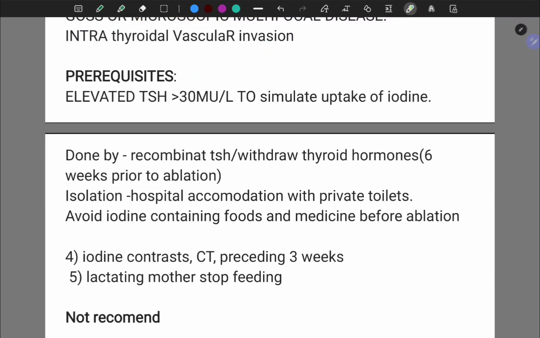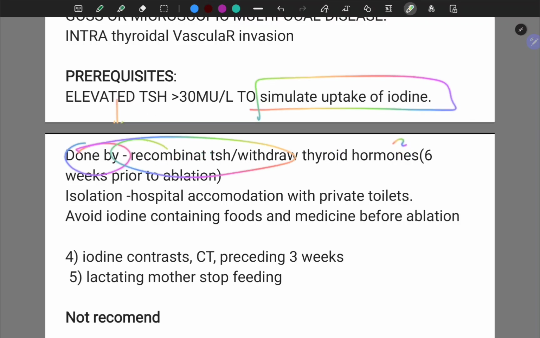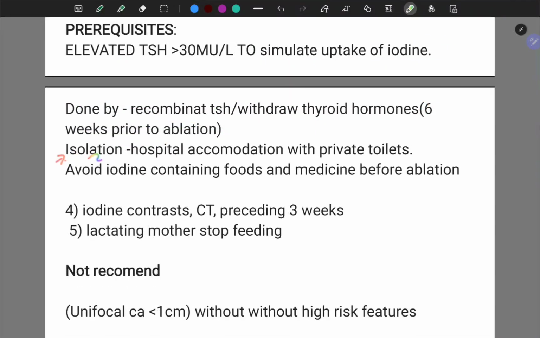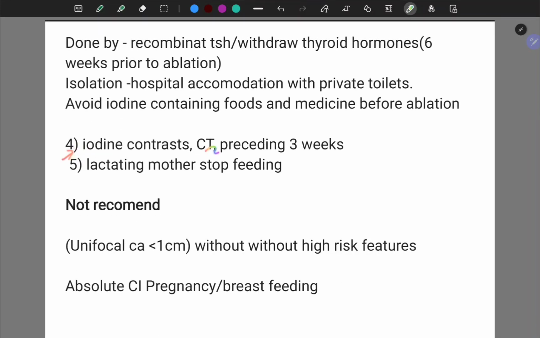Prerequisites for performing radioactive iodine scan: the TSH should be more than 30 milliunits per liter to stimulate the uptake of iodine, and it will be increased by either recombinant TSH or withdrawal of thyroid hormones for 6 weeks prior to ablation. Isolation of the patient, hospital accommodation with private toilets. Avoid iodine containing foods and medicine before ablation. Avoid iodinated contrast CT in the preceding 3 weeks.